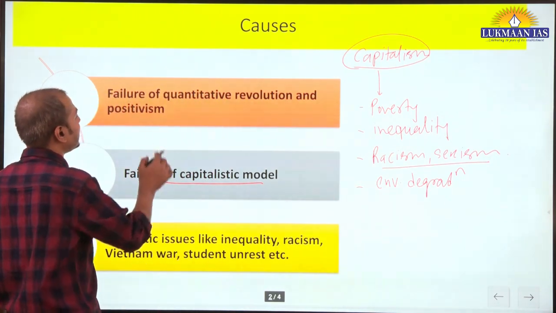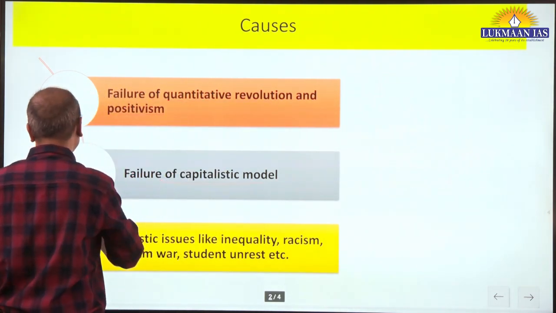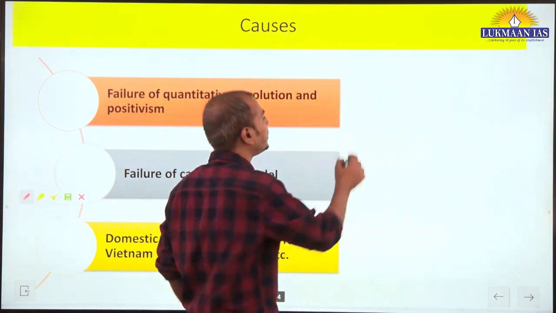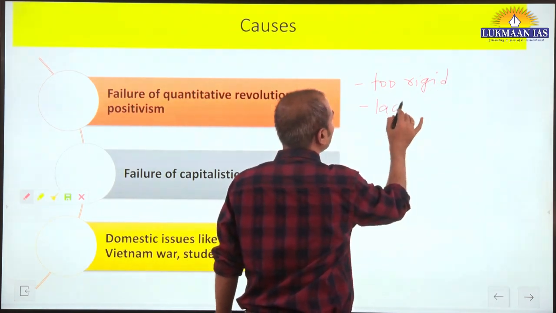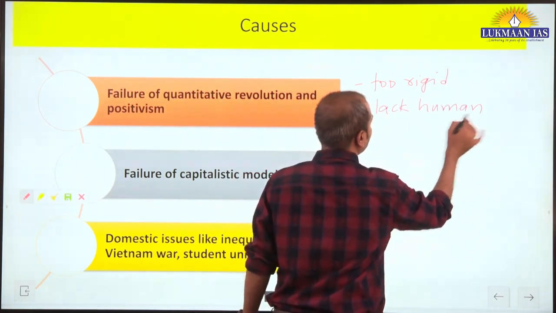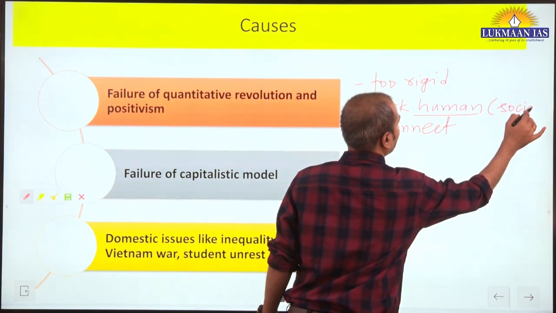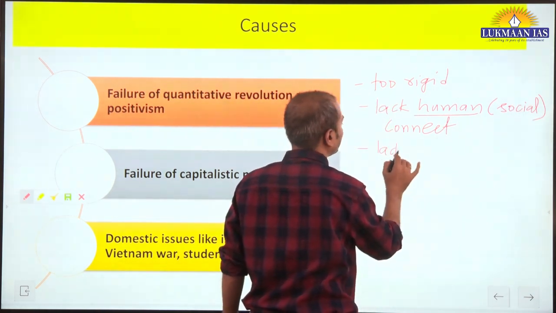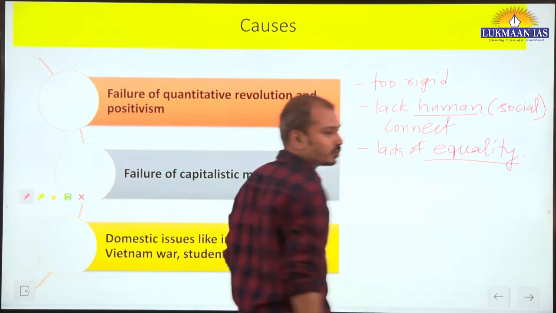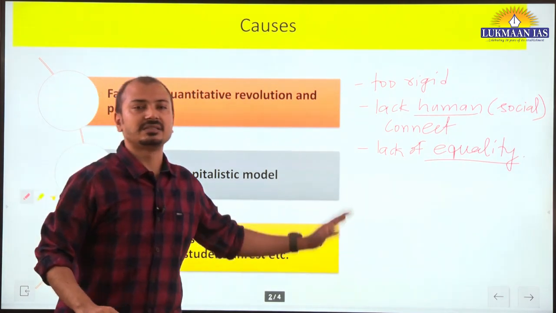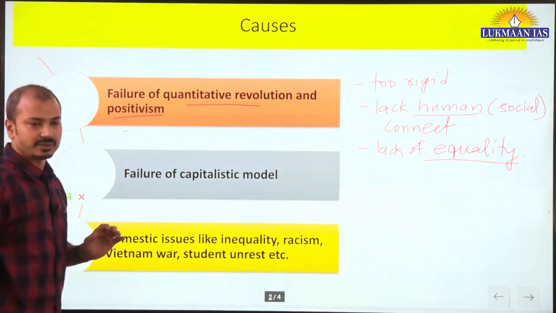Second aspect, we should understand the failure of quantitative revolution and positivism. Geography as a spatial science was criticized for being too rigid, for lack of human or social connect, and lack of equality. All these aspects were used to criticize quantitative revolution and positivism at that time.